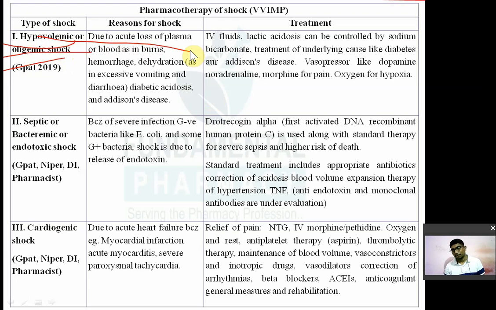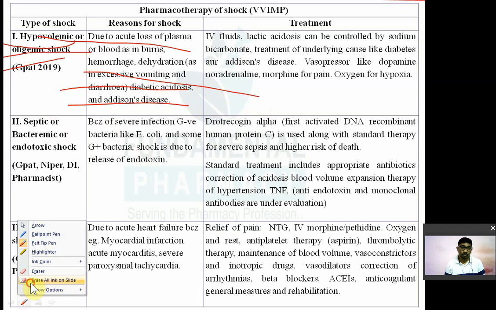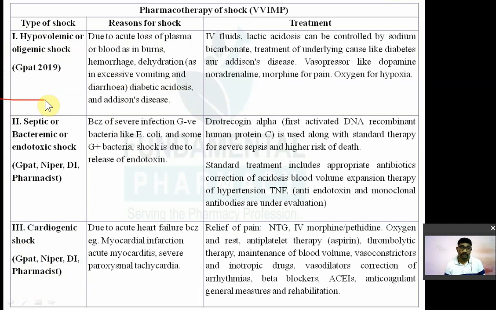That is due to acute loss of blood or plasma in case of burns, in case of hemorrhage, in case of dehydration, in case of excessive vomiting, diarrhea, diabetic acidosis or Addison's disease. These are the reasons for hypovolemia. Hypovolemic shock मतलब क्या, क्यों हो रहा है hypovolemic shock? Due to acute loss of plasma or blood as in case of burns, hemorrhage, dehydration, due to excessive vomiting, diarrhea, and all that. Okay. So what is the treatment?